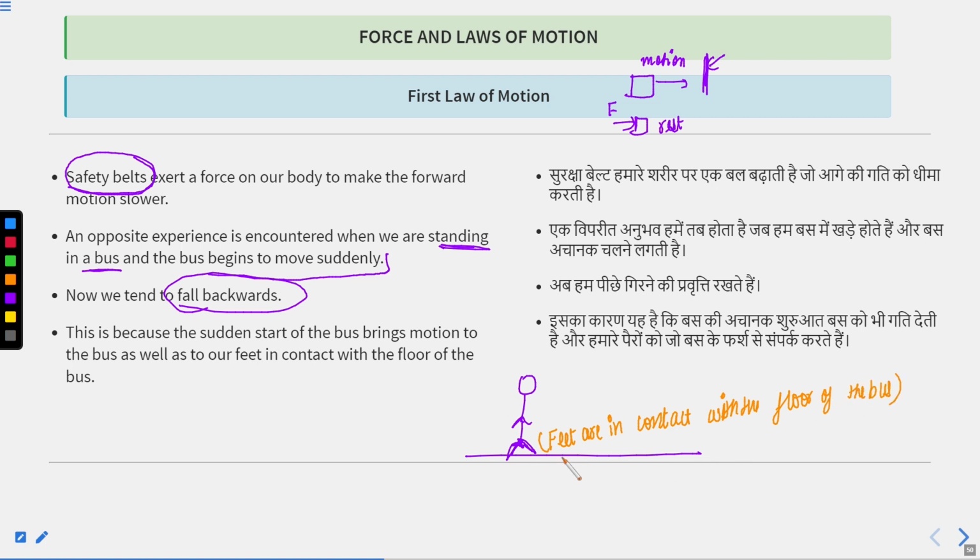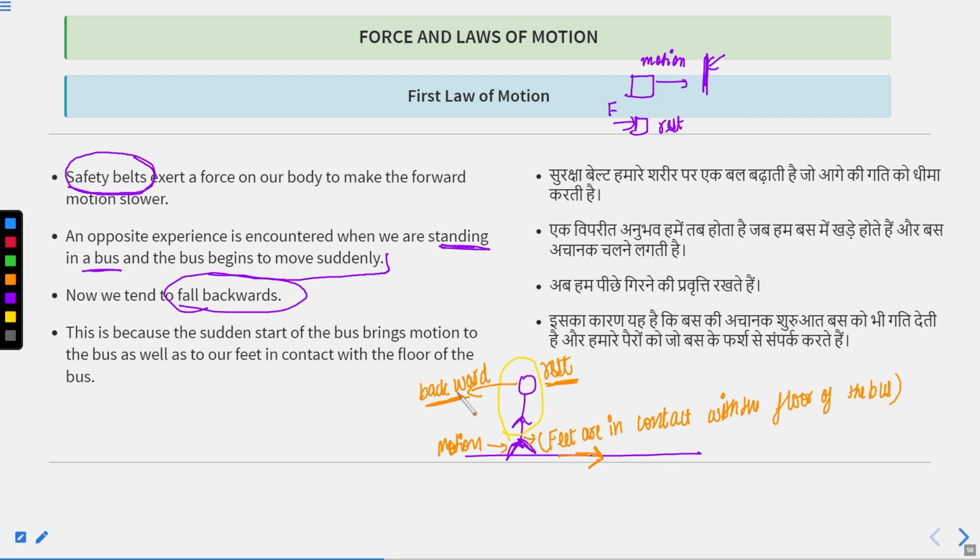If the bus suddenly starts moving, your feet, which are in contact with the floor, will start moving. But the upper part of your body is in rest position. The lower part is in motion now and the upper part is at rest. So your feet will go in the forward direction and your whole body will fall in the backward direction.